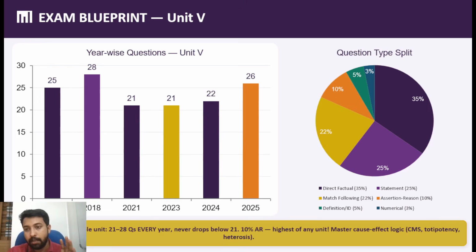So see here, earlier these dark purple kind of questions, direct factual questions, were covering nearly 45%. Now it has reduced to 35%, and 25% statement type questions and 22% match type questions have come in. So only a person with a good idea of the subject can move forward. That is the main thing.